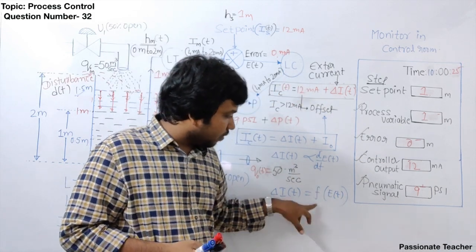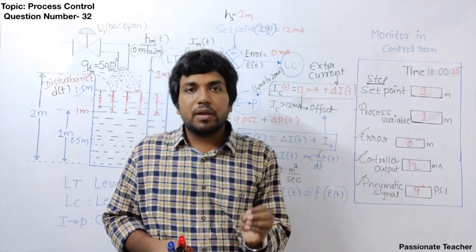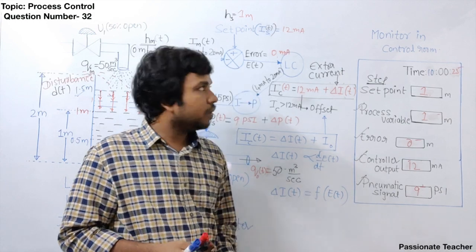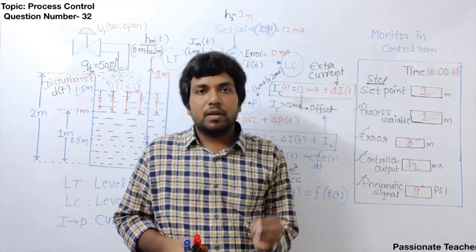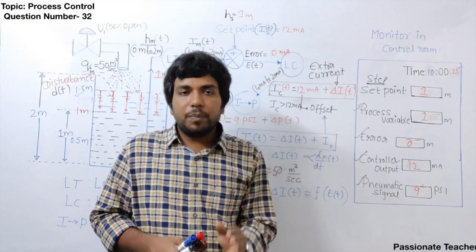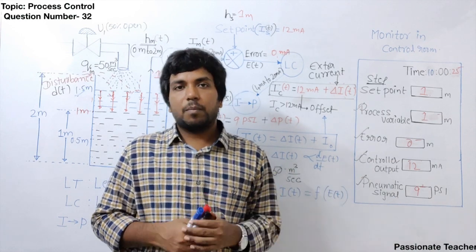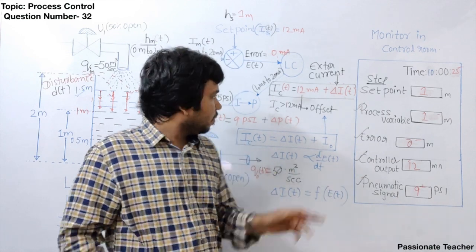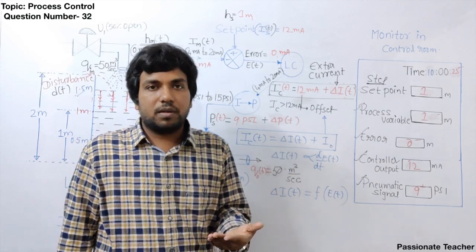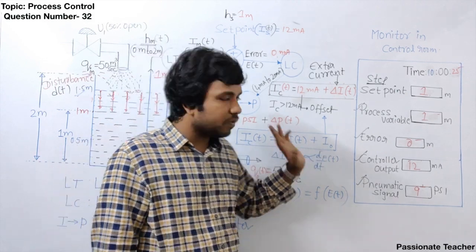If it is an integral one, if this function is integration, then this controller will be called as integral controller. And if this function is a derivative, then this controller will be called as derivative controller. Now we will going to discuss deeply about all these controllers in upcoming section, but I request everyone, please have this relation in your hand, because the next section will continue from here, that is IC of t is equal to delta I of t plus I0.